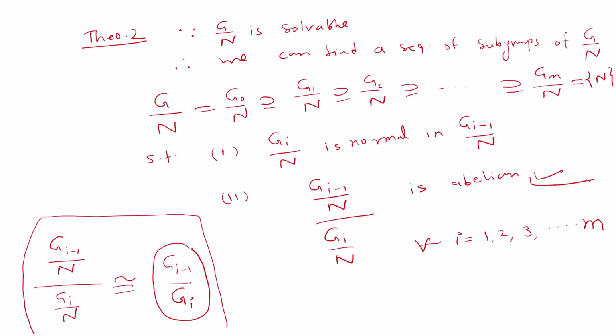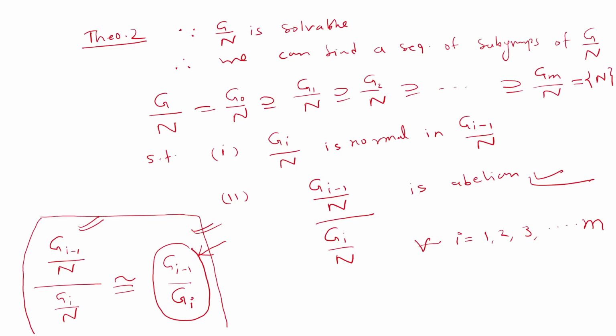All the algebraic properties are the same for isomorphic groups. So the isomorphism of these two groups suggests that Gi by Gi minus 1 by Gi must be an abelian group.